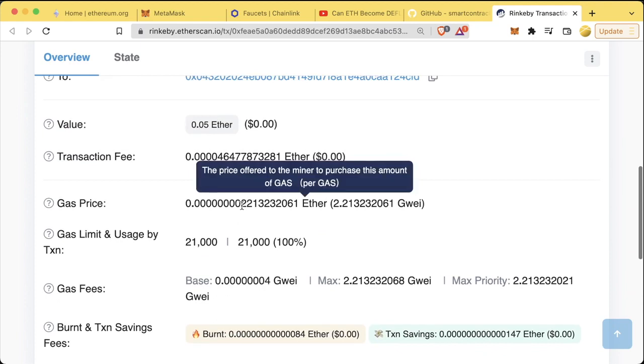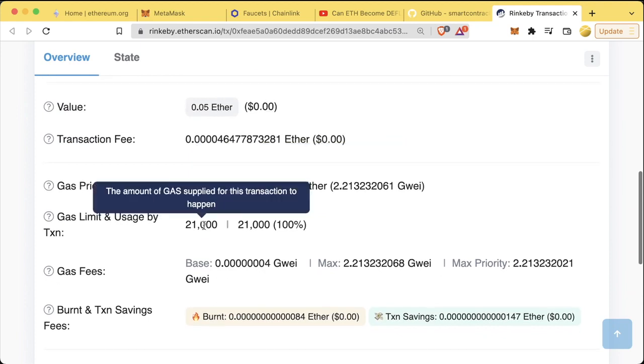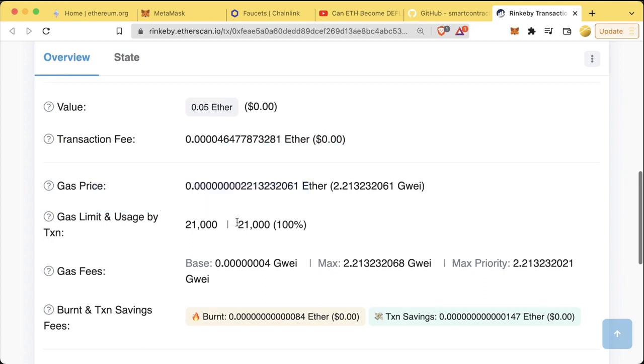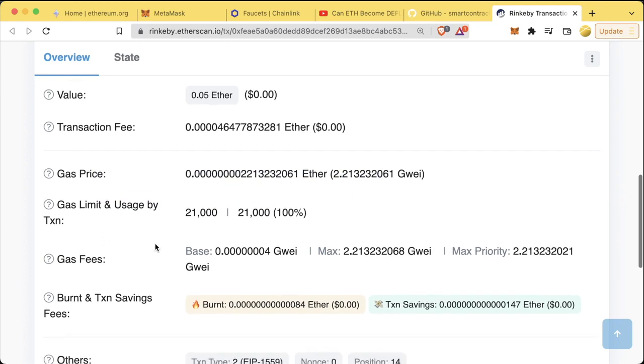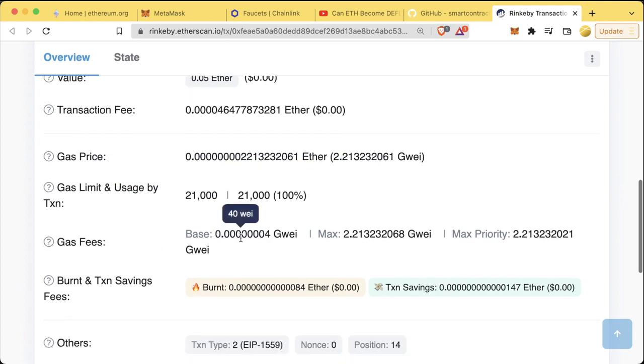Gas price is the cost of 1 unit of gas. Gas limit is the max amount of units of gas that we're willing to pay in this transaction. The usage is how many actually got used. The base fee is going to be the base network fee per gas, so 40 Wei per 1 gas used.